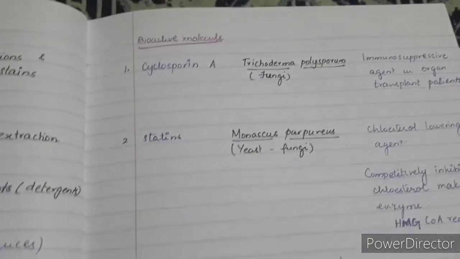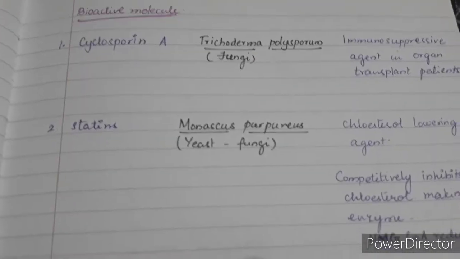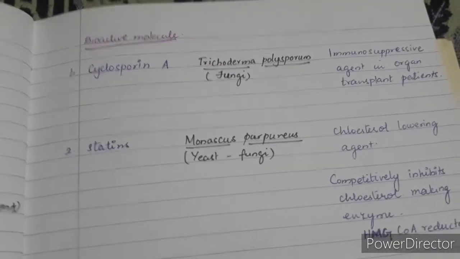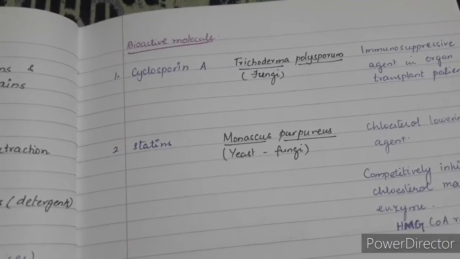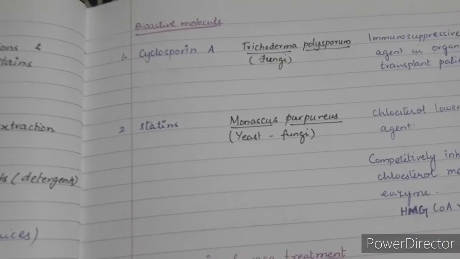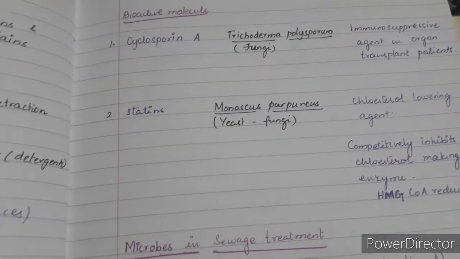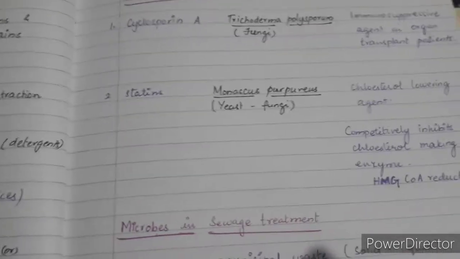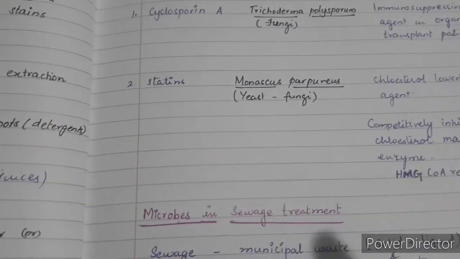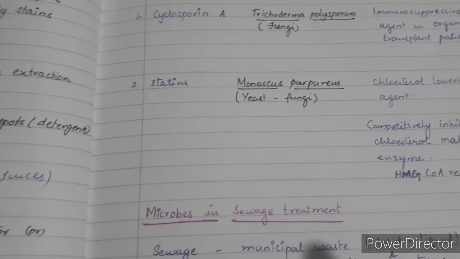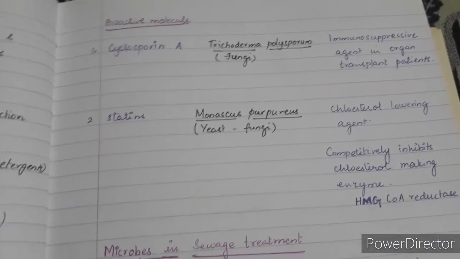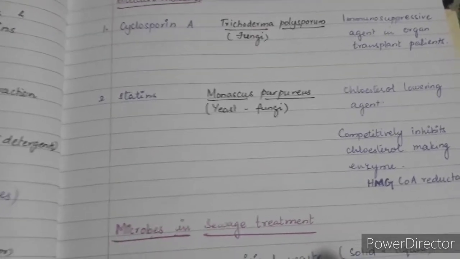We have a lot of bioactive molecules prepared at the industrial scale, such as cyclosporin A and statin. These three things, streptokinase, cyclosporin A and statins, are extremely important. In this lesson, whatever you have is a fact, and these facts are extremely important. This is the smallest, easiest point to point lesson where you don't beat around the bush to understand. You are knowing the concept, that's it. So the entire lesson is extremely important, where you could fetch marks just like that.